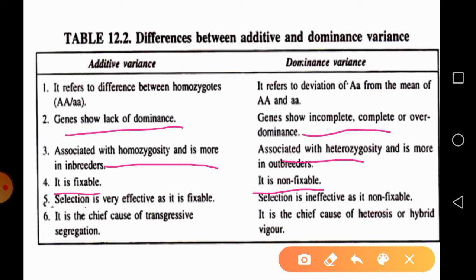So selection is very effective in case of additive variance due to its fixable nature, while in case of dominance variance, selection is ineffective because that variation is not passed on to the next generation. So it is the chief cause of transgressive segregation. Additive variance will give you more transgressive segregants, while dominance variance results in heterosis or hybrid vigor. Okay.